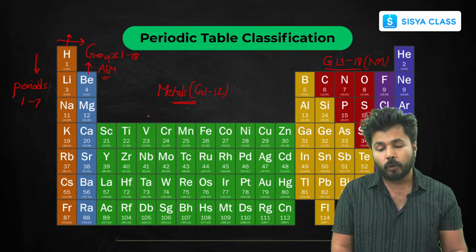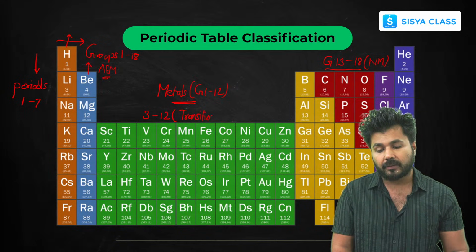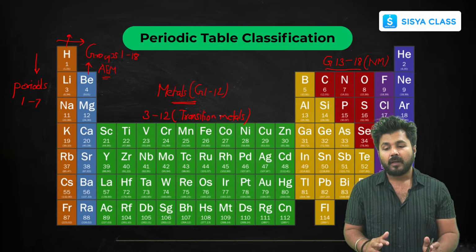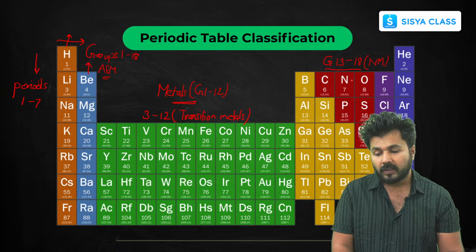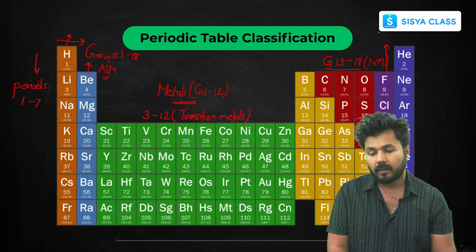From group 3 to group 12, these are transition metals, because they have variable oxidation states, so they are used for various purposes. Now group 17 is known as halogens.